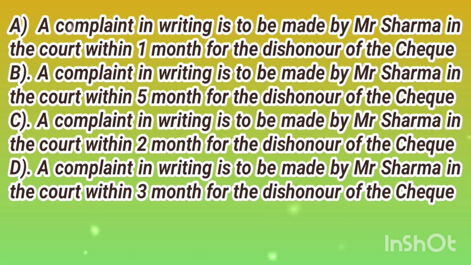Option A, a complaint in writing is to be made by Mr. Sharma in the court within 1 month for the dishonor of the check. Option B, a complaint in writing is to be made by Mr. Sharma in the court within 5 months for the dishonor of the check. Option C, a complaint in writing is to be made by Mr. Sharma in the court within 2 months for the dishonor of the check. Option D, a complaint in writing is to be made by Mr. Sharma in the court within 3 months for the dishonor of the check.